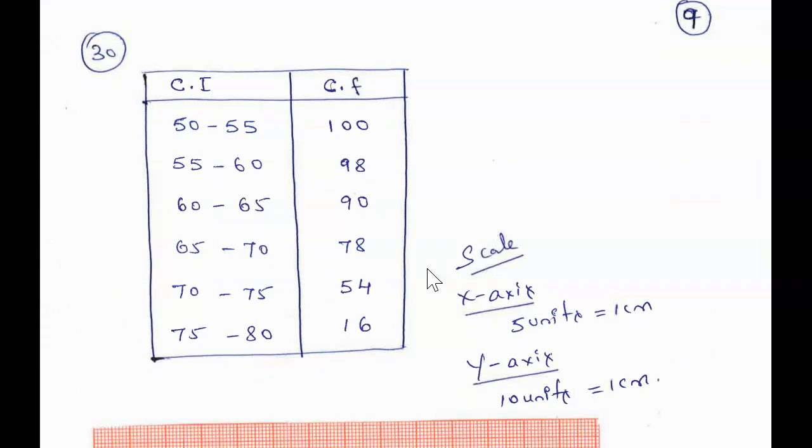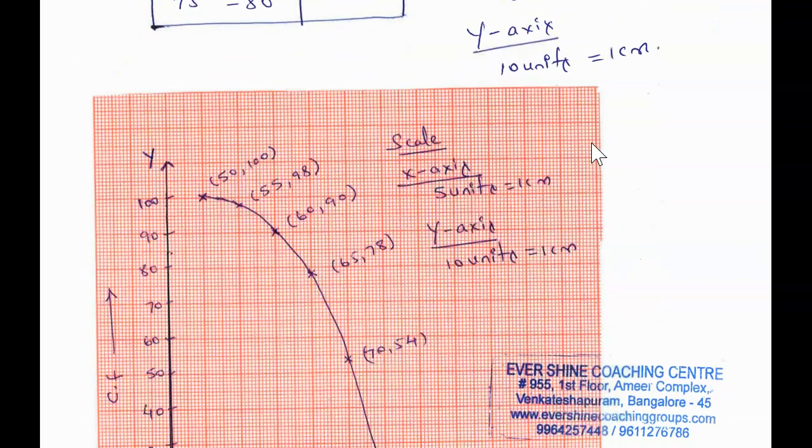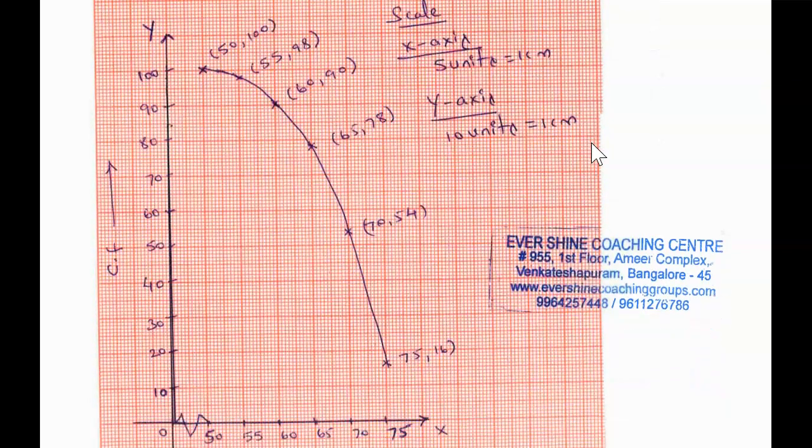That is nothing but they have asked for the more than type ogive curve. As you can see here, more than 50 means we can take the interval as 50 to 55, 55 to 60, 60 to 65. More than 65 means the limit will be 65 to 70. More than 70 means it comes between 70 to 75. More than 75 means 75 to 80. And they have given the cumulative frequency. Sometimes they will give frequency. If they give frequency, first you find the cumulative frequency, then you solve the problem, then you draw the graph. If they have given cumulative frequency, then directly you can substitute the values in the graph. As you can see here, we have done it.